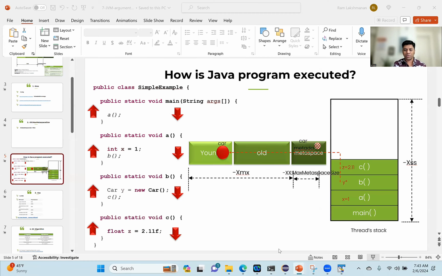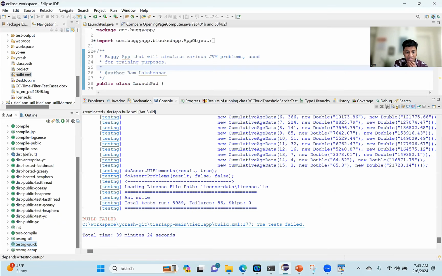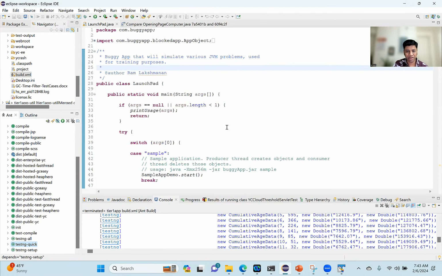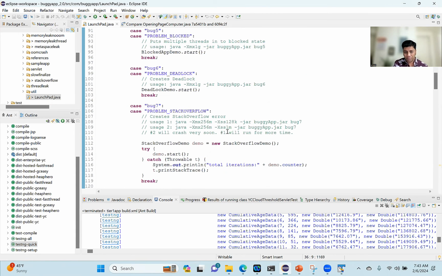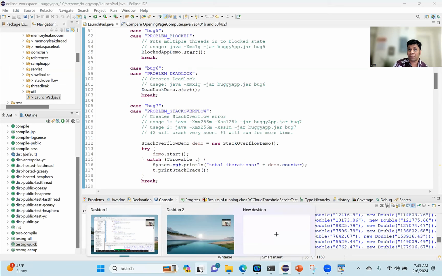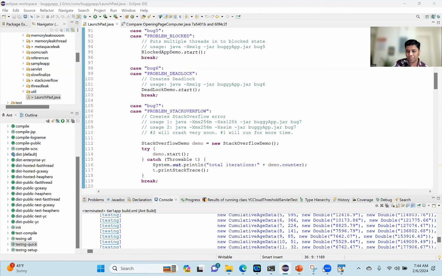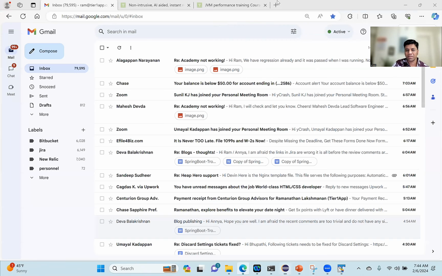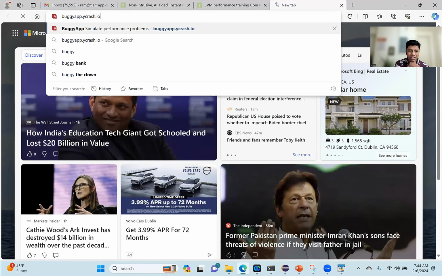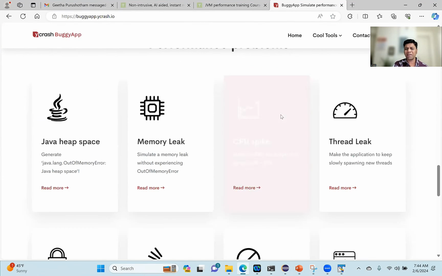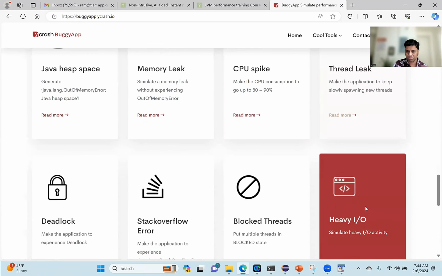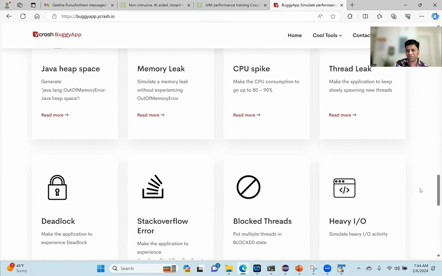Okay, so since there are no questions, now let's run a simple Java program, and then let's see what happens, right? For this, I'm going to be using a simple open source project called Buggy App. This Buggy App is capable of simulating various types of performance problems for you, right? It's a very simple, very basic, very vanilla application which can simulate various problems for us, right?